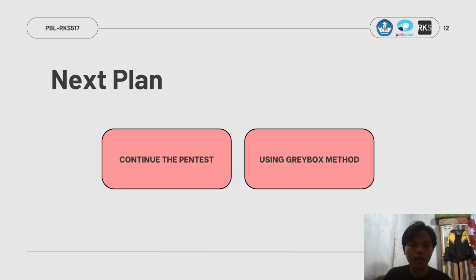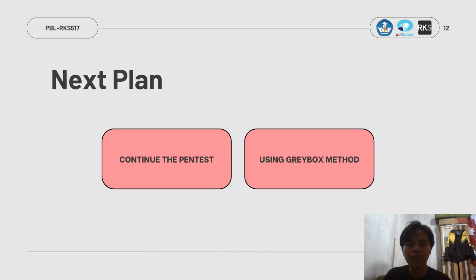And the next one is the future plan. Our next steps are as follows. The first one is we will continue the penetration testing to complete coverage of the target system. This means revisiting areas where scans are incomplete, performing more thorough validation of discovered issues, and verifying fixes once remediation is applied. Second, we will adopt a gray box testing approach.